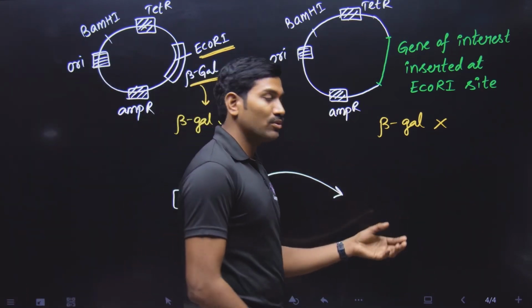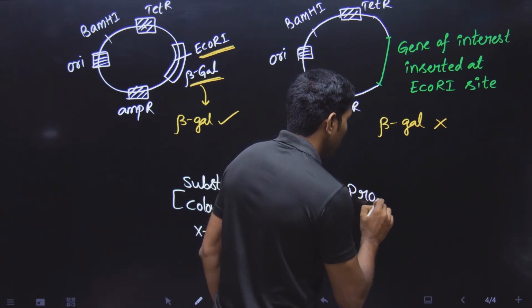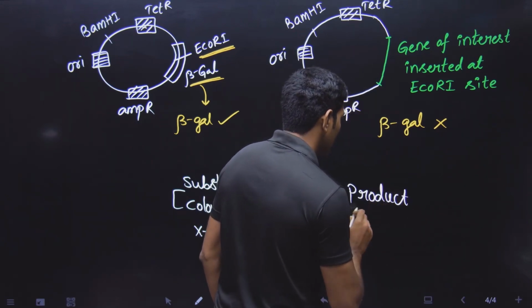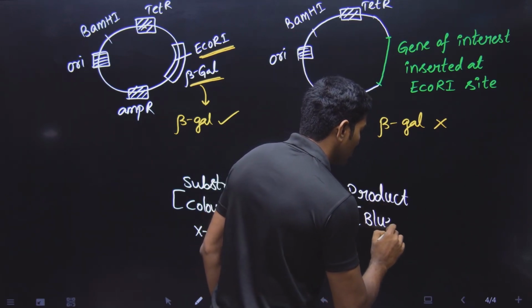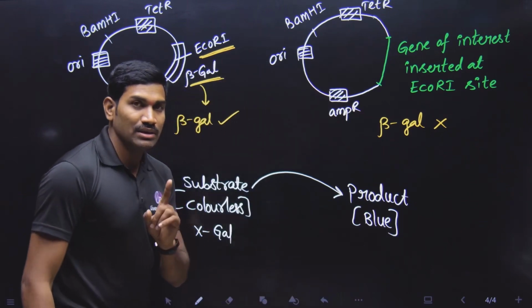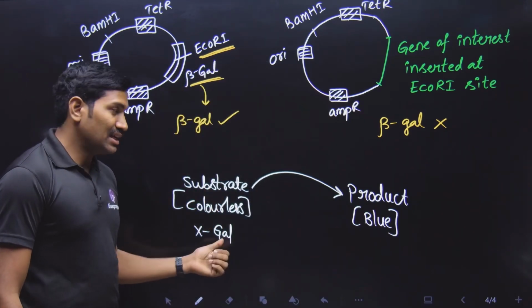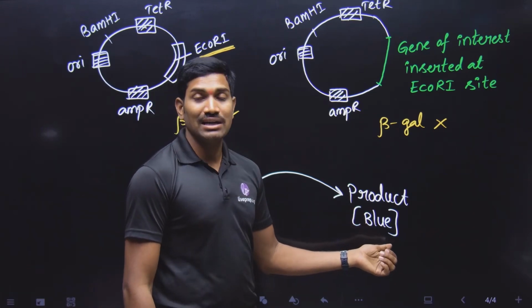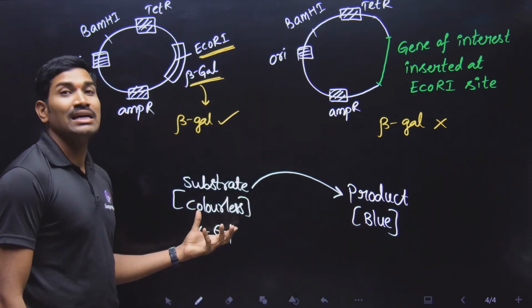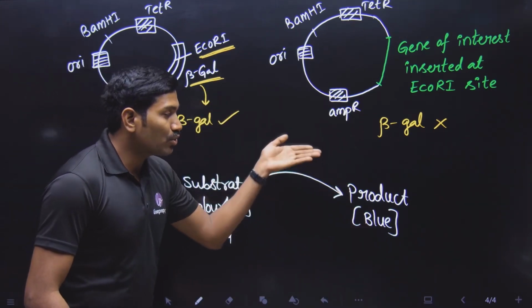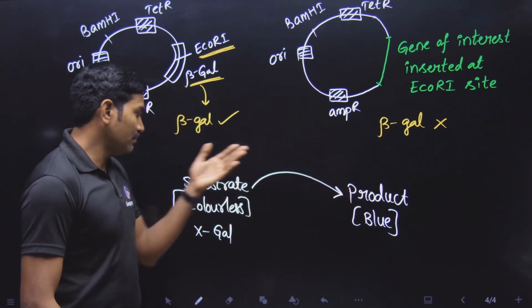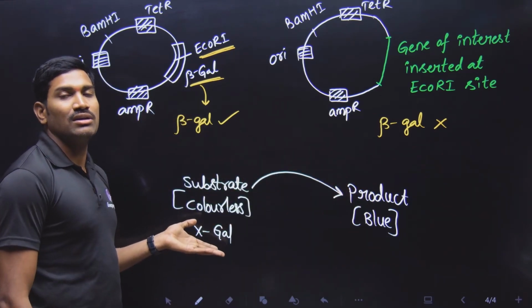That means who will have the color? The product is having the color. What is the color of this product? Blue color product. Please remember the meaning of this particular sentence. Very clearly I have explained this. So the substrate is colorless, the product will have the color. That's why this substrate is called chromogenic, color producing substrate, but the substrate does not have any color.